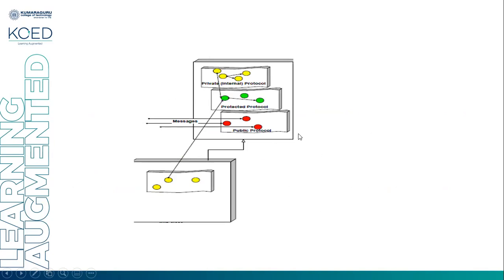See here, the diagram is given. Public protocol can be accessed from anywhere. Protected protocol can only be accessed from those subclasses which inherit the particular class. Private is an internal protocol. Those methods and attributes of a class declared private can be accessed only by the other methods of the same class.